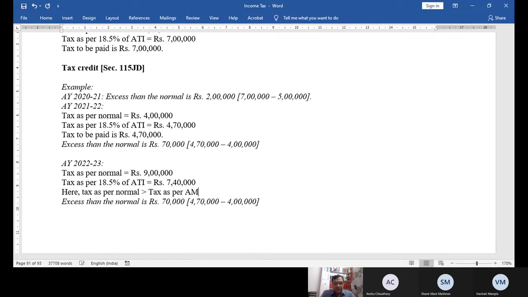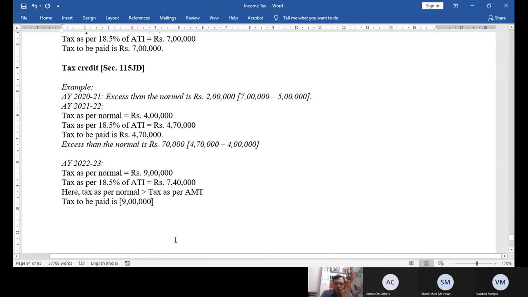Tax as per AMT. And now government says claim the tax credit. So I will not pay the tax. Tax to be paid is how much? I should have paid the tax of 9 lakh. Is it clear that I should have paid the tax of 9 lakh? Please raise your hand if the point is clear till this 9 lakh. Is 9 lakh clear? Yes.